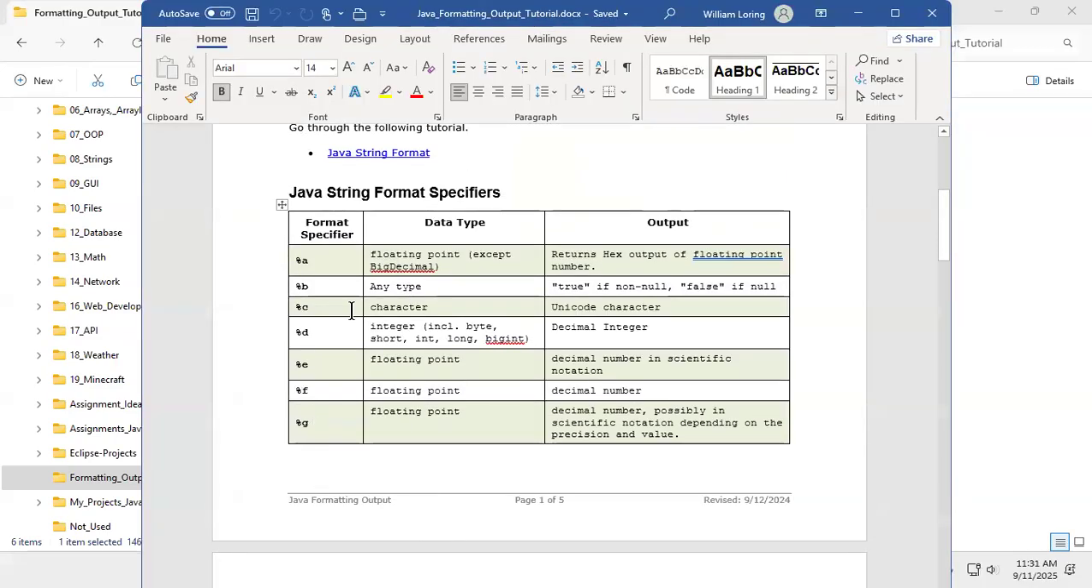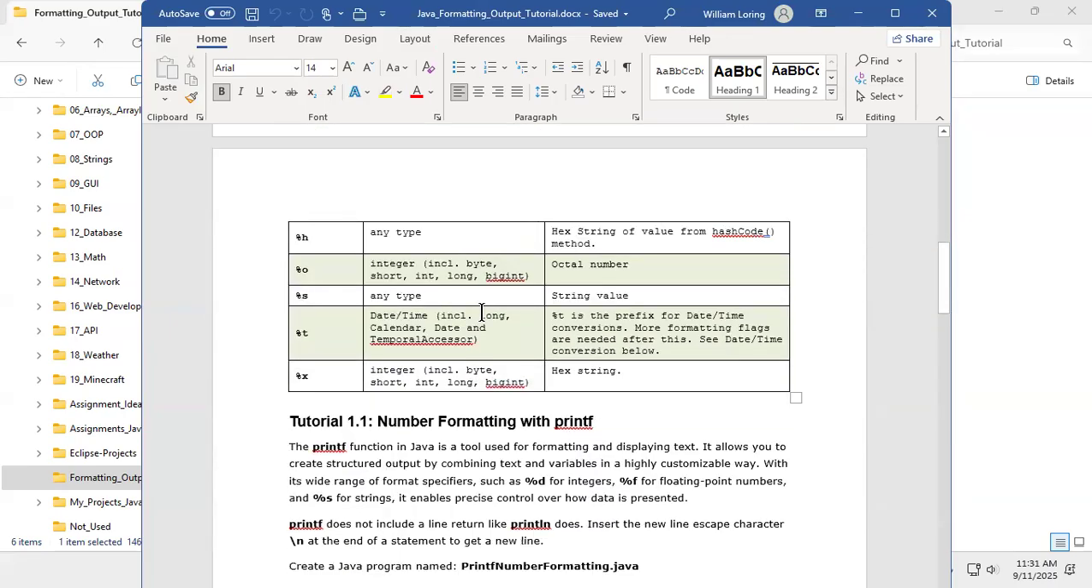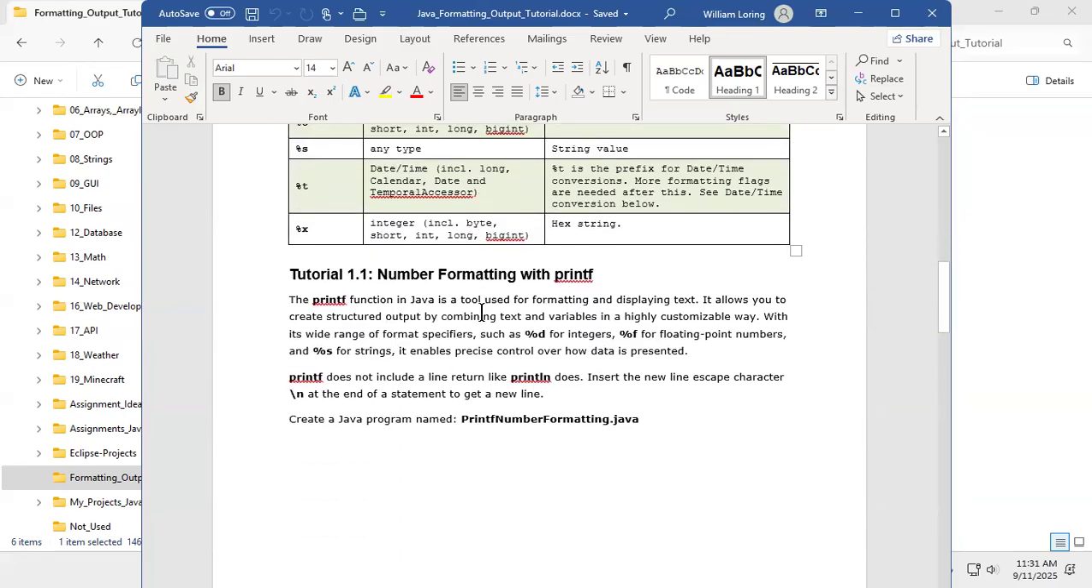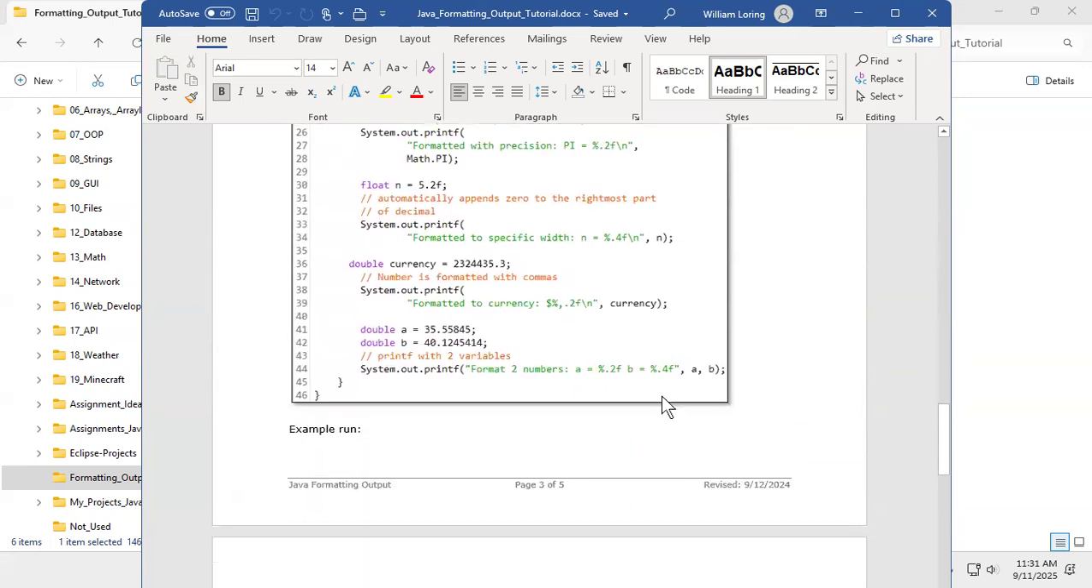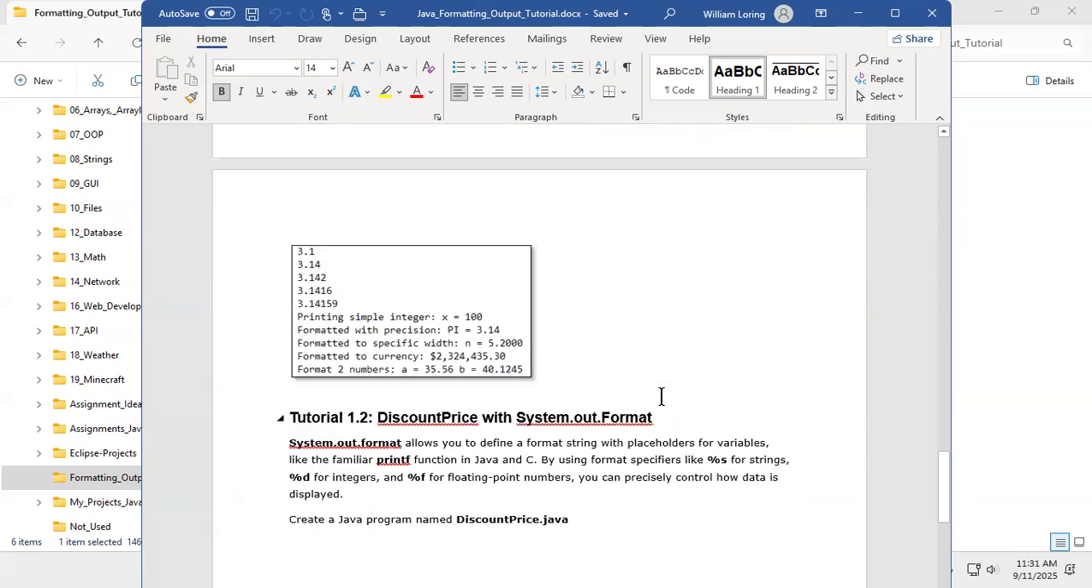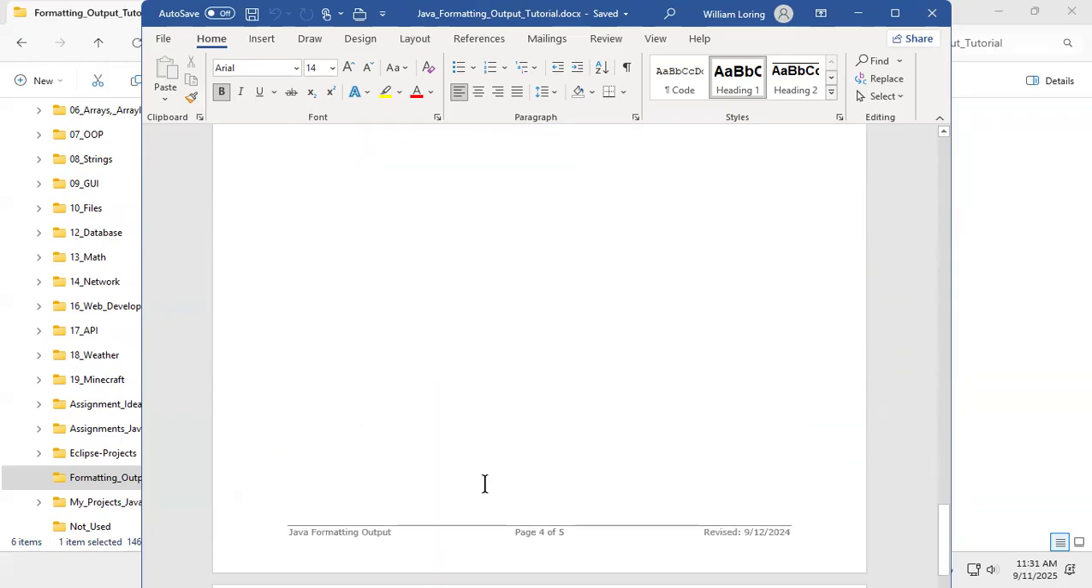So here we have all the different stuff I pulled from someplace. Do you need all those? No. Do you need to memorize them? No, you just bring them in when you want. But printf does not do a line return, so you have to put a slash n at the end so you can get a new line. Oh yeah, there it is. Math and all kinds of things, and rounding things up and percentage and all that.